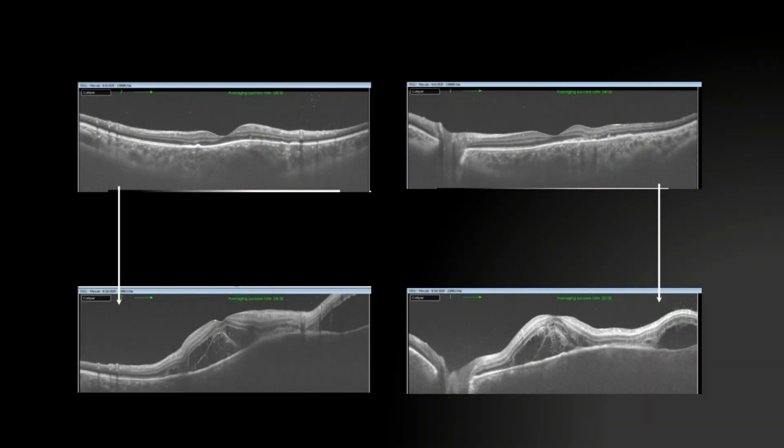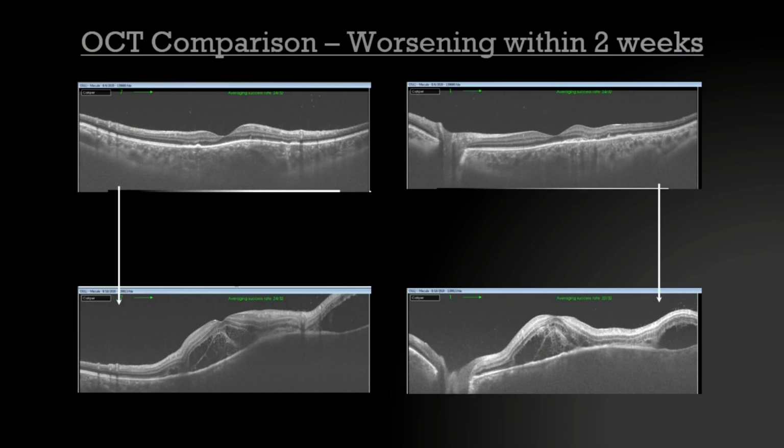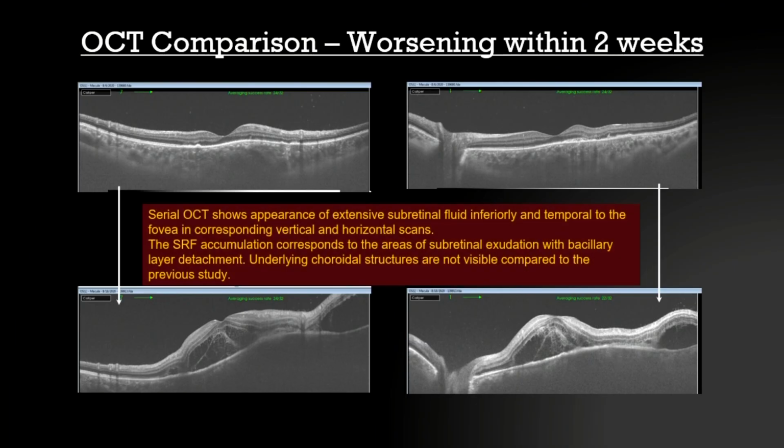On OCT, the first picture at the top shows the scan when we first took it, and the one below is the progression within 2 weeks. So it worsened a lot. On OCT, you can see extensive subretinal fluid inferior temporal to the fovea corresponding to the lesion we were describing, and subretinal exudation with bacillary layer detachment is also seen.